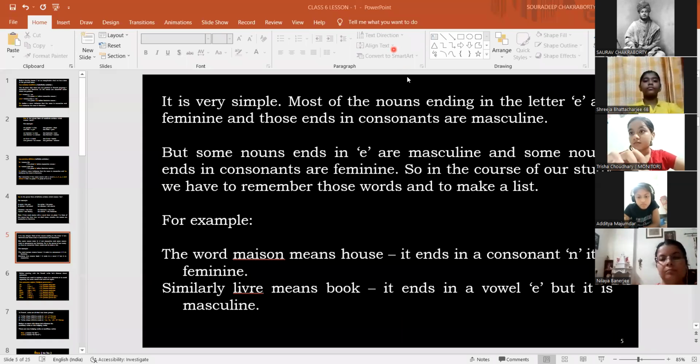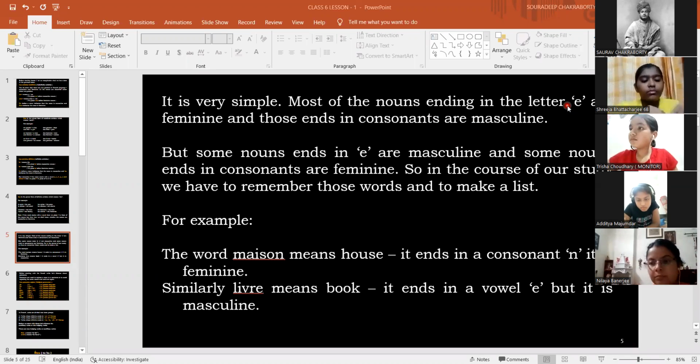But there are a few exception cases where the noun ends with E but is masculine. For example, livre, which means book. Livre ends with E, but it's a masculine word. We need to remember those words particularly. Now, the first statement says the nouns which end in E are feminine.